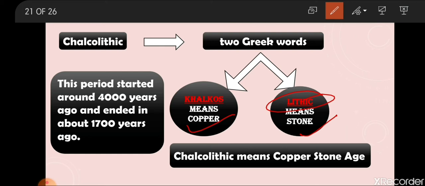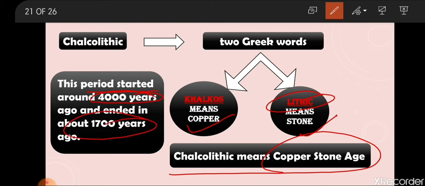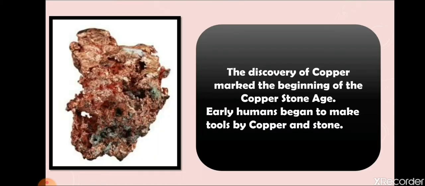That means a new metal was discovered during this period, that was copper, and people started using copper for making their tools along with the stones. This period is known as the Copper Stone Age. It started around 4000 years ago and ended 1700 years ago. Now we will see why it is known as the Chalcolithic age.